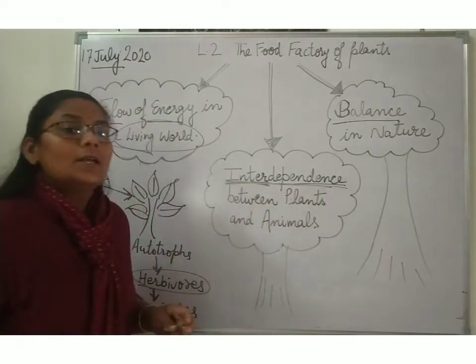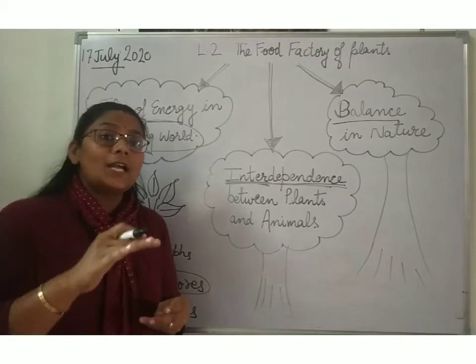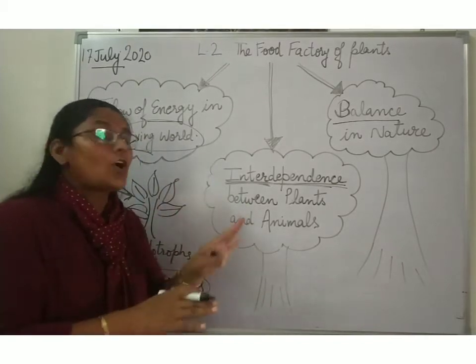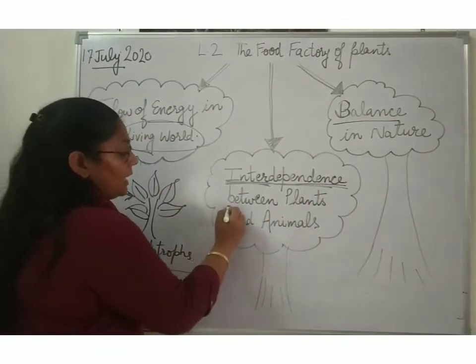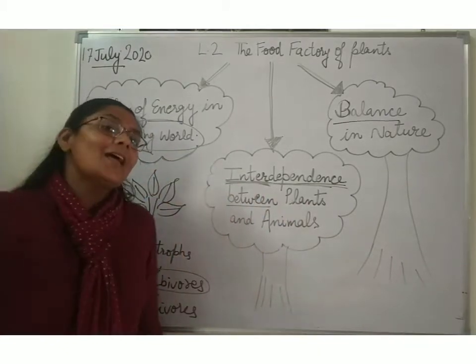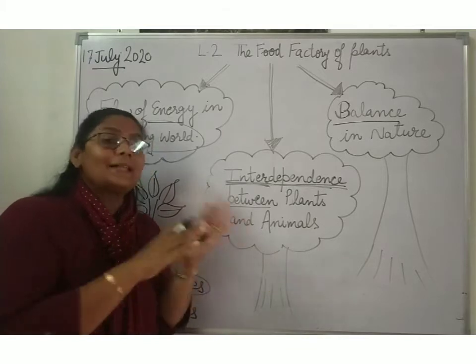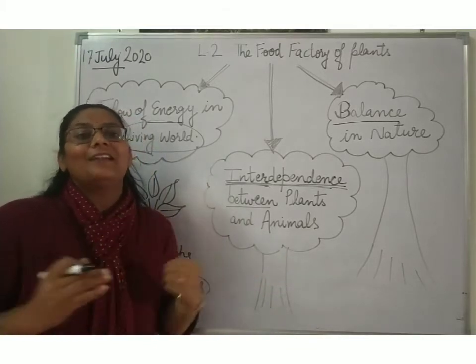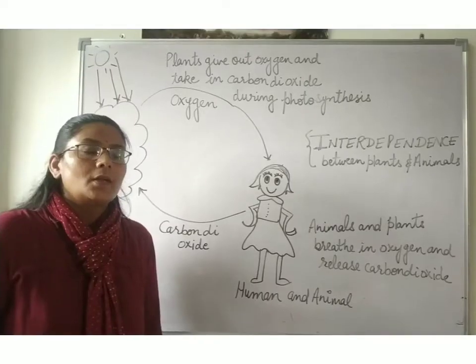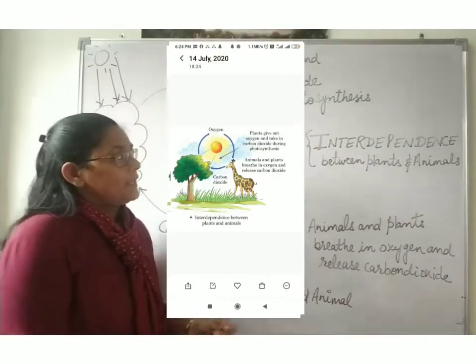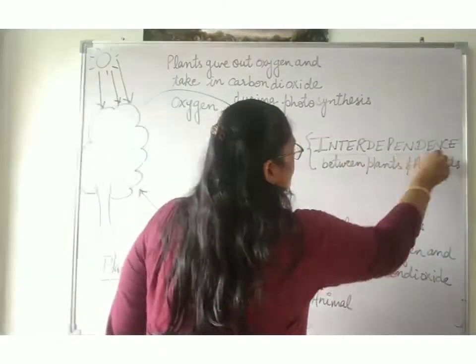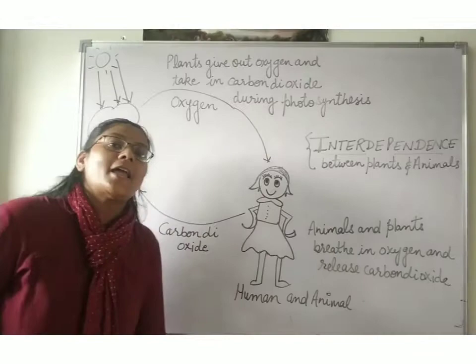Dependence means those who are depending for their needs on each other. That is called interdependency, between plants and animals. So I will explain now how the plants and animals are interdependent on each other.